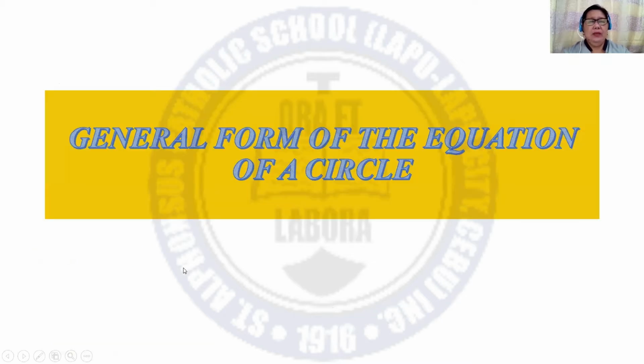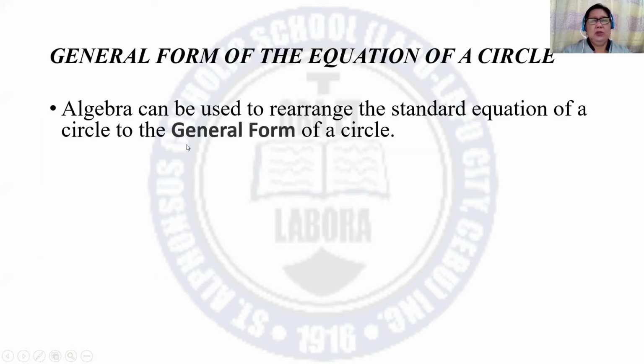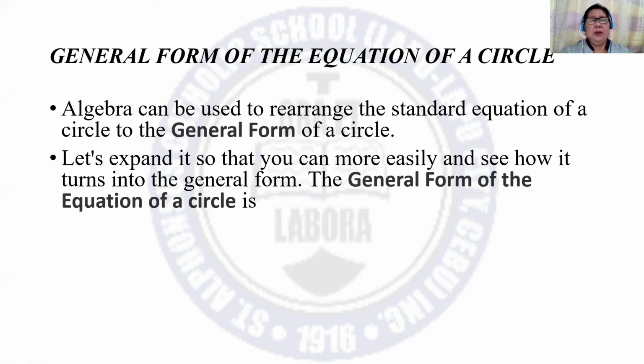Let us have now the general form of the equation of a circle. Algebra can be used to rearrange the standard equation of a circle to the general form of a circle. Let's expand it so that you can use more easily and see how it turns into the general form.